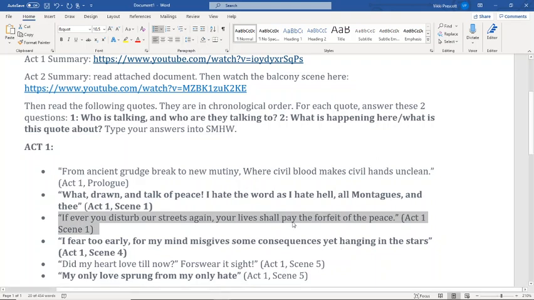So he's saying that to the people from the Montagues and the Capulets who are fighting on either side. He doesn't want there to be any more fighting because he has decided that enough is enough. He wants that feud to end, and he says that he's going to punish anyone by death if they decide to cause any more trouble within the streets.